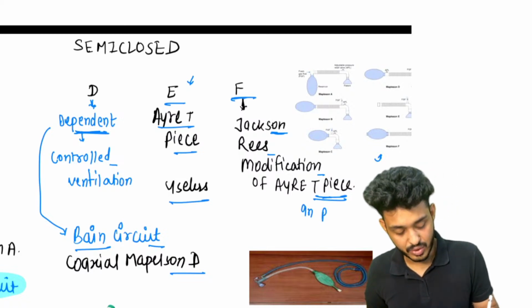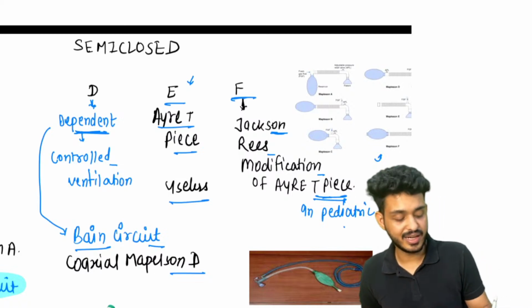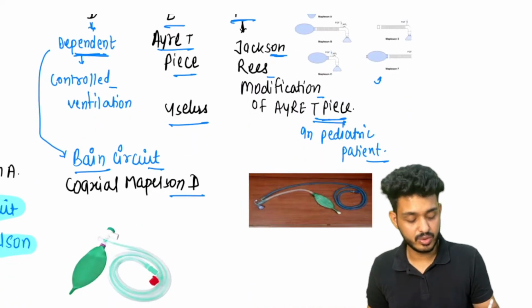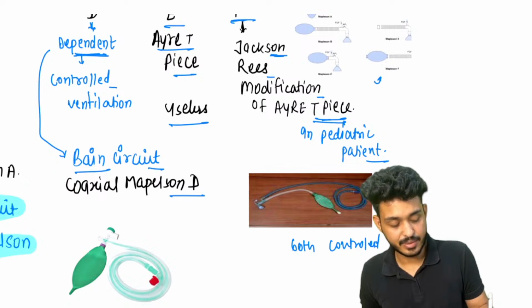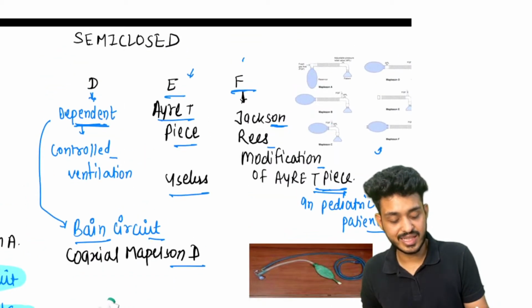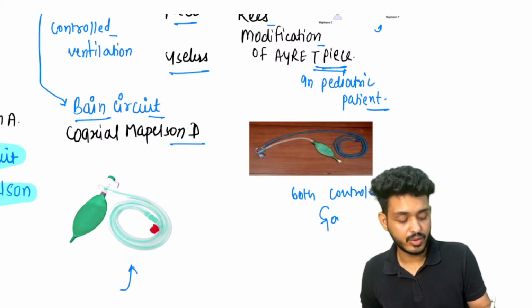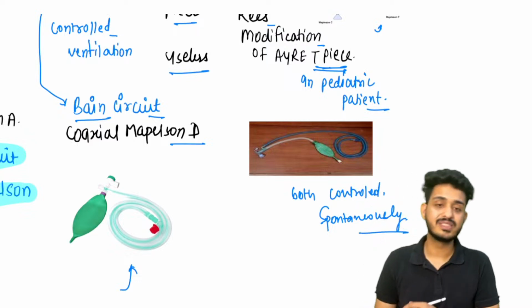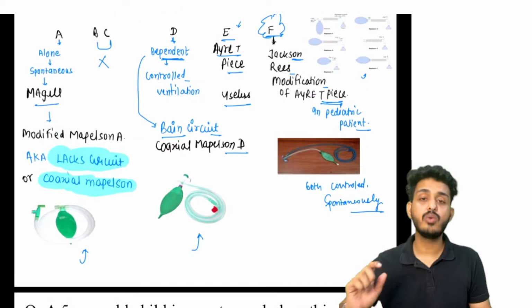It is the circuit of choice in pediatric patients. In any kind of ventilation in a pediatric patient, the circuit of choice will be this one. For both controlled and spontaneous ventilation, for a pediatric patient, the circuit of choice will be Mapleson F always. Now the question,